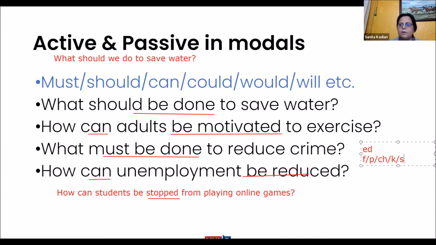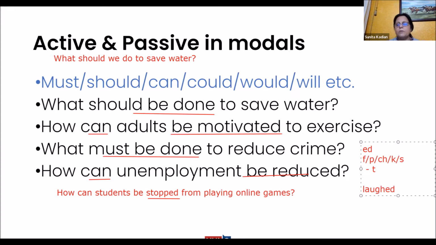Five sounds. If you add ed after these sounds, then the sound is equal to t. It's not pronounced as d, it's pronounced as t. Yes, Disha, your sentence is correct. It's pronounced as t.